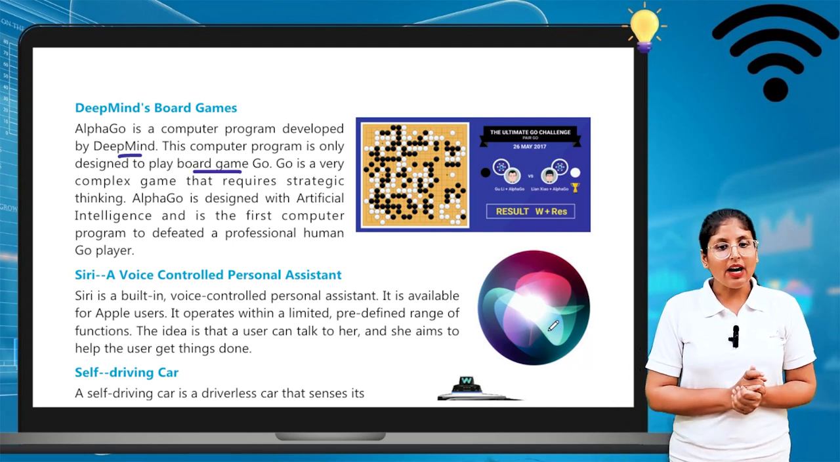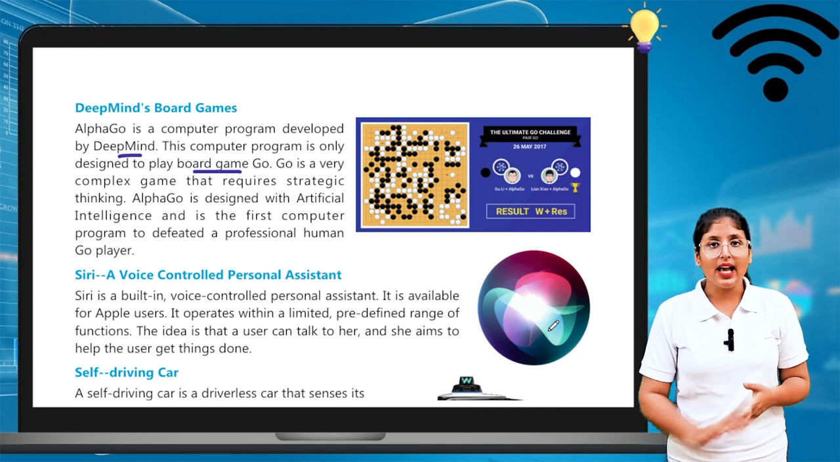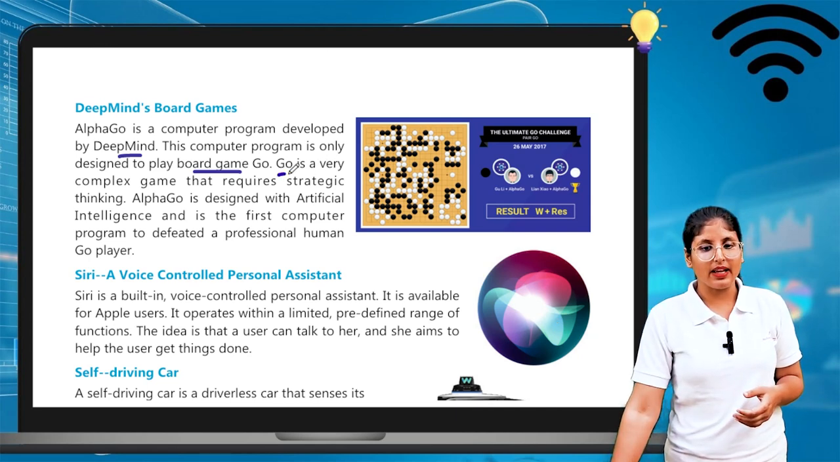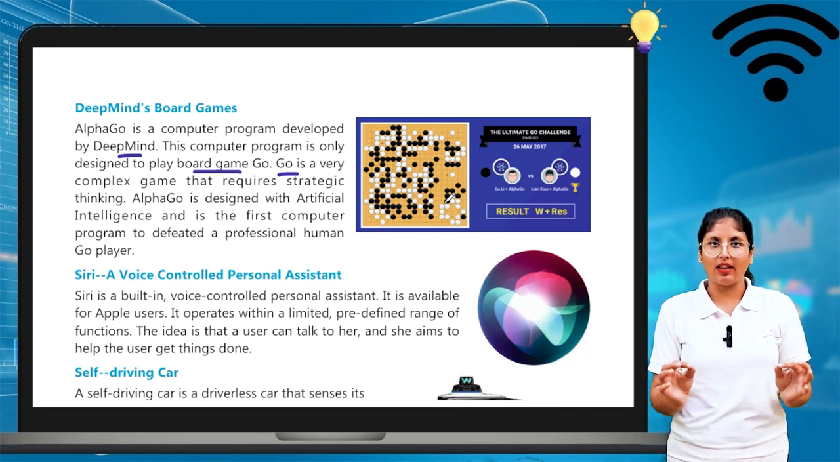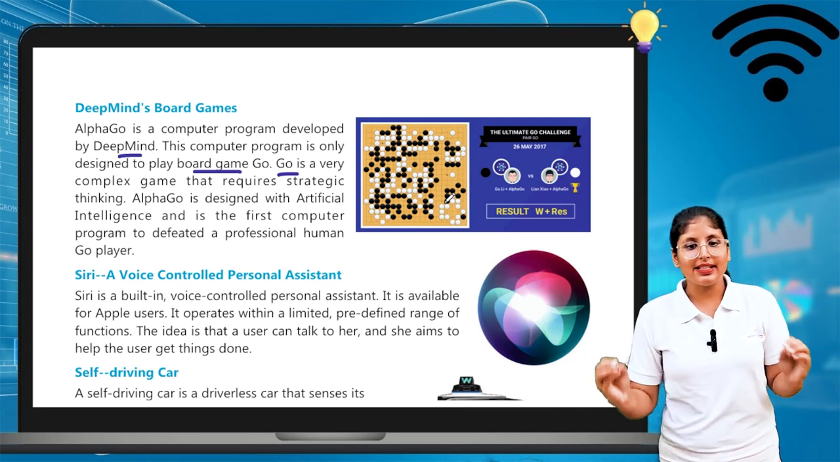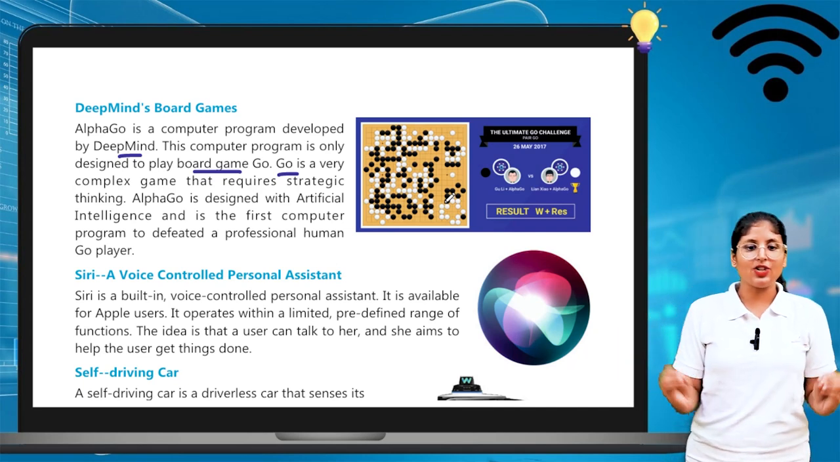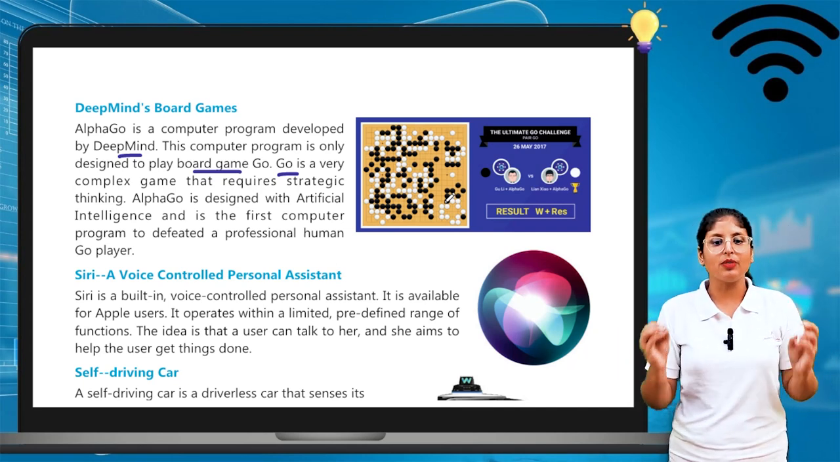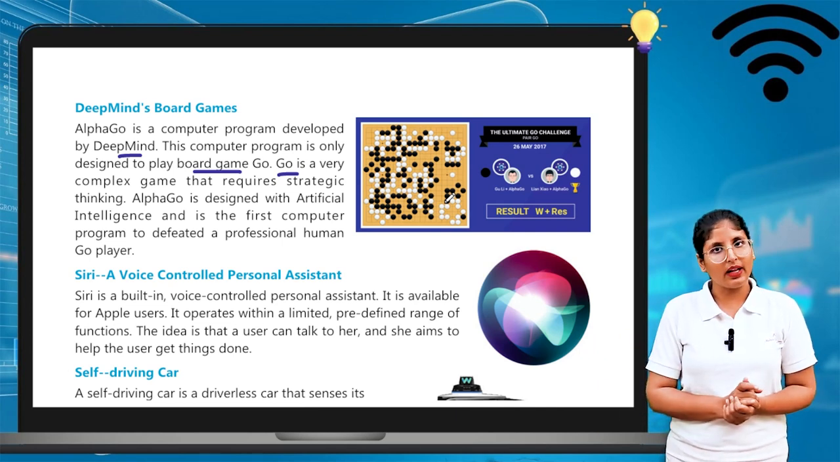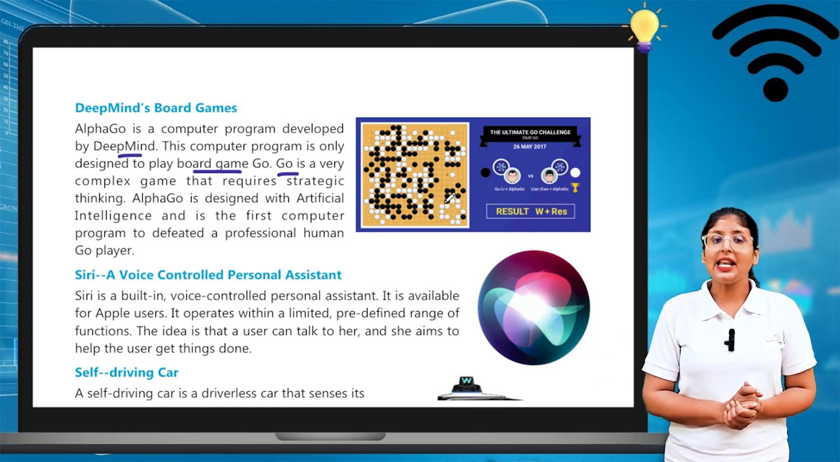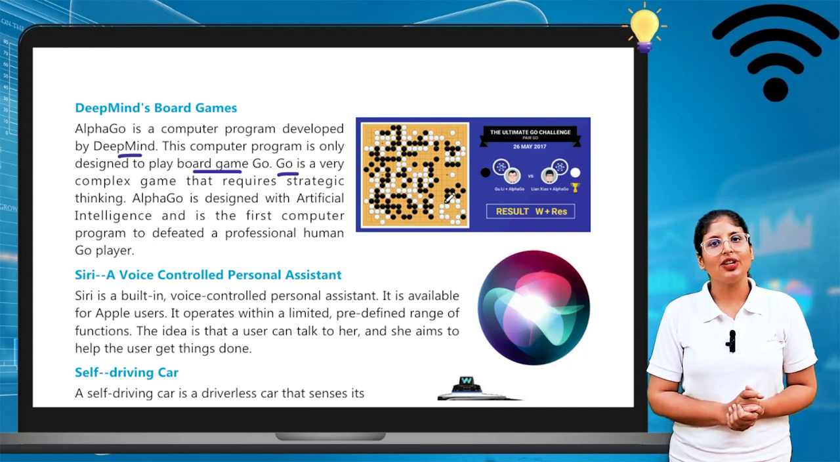Go is a very complex game that requires strategic thinking. AlphaGo is designed with artificial intelligence and is the best computer program to defeat a professional human Go player. So this game is based on artificial narrow intelligence.